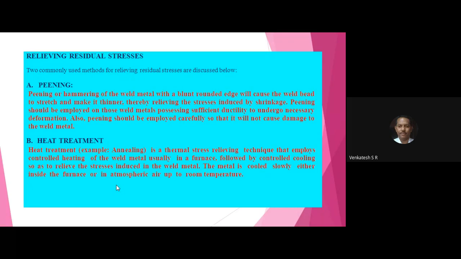Next one, right now. Subdivision B, heat treatment. In bracket write down example, annealing. Annealing is a thermal stress relieving technique.